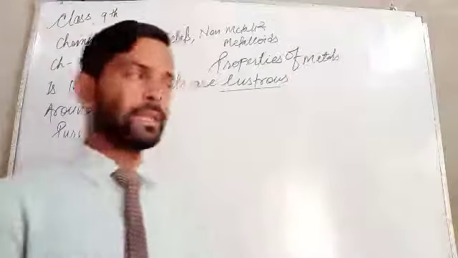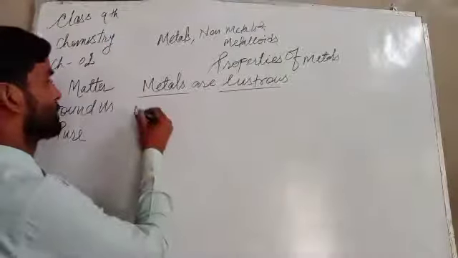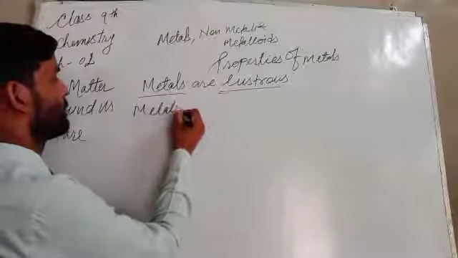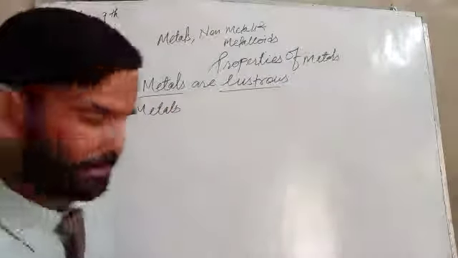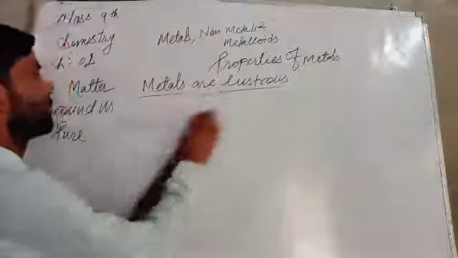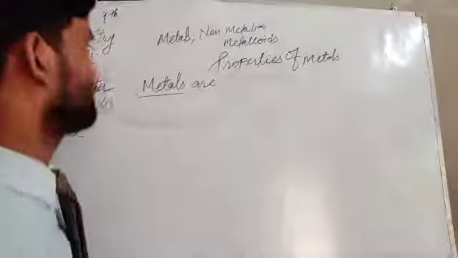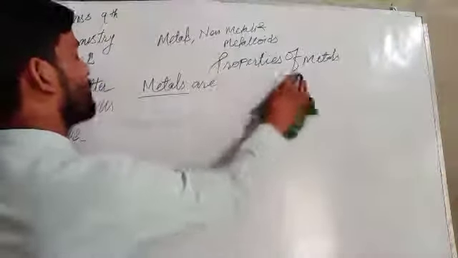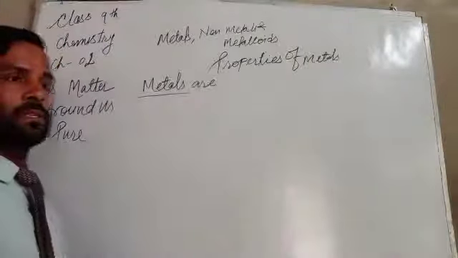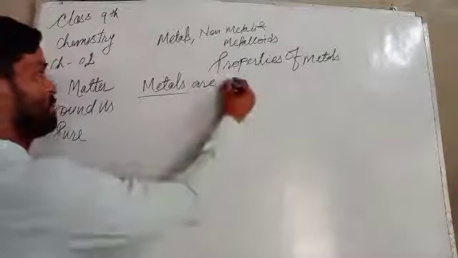Next one is metals are malleable. What does it mean, metals are malleable?